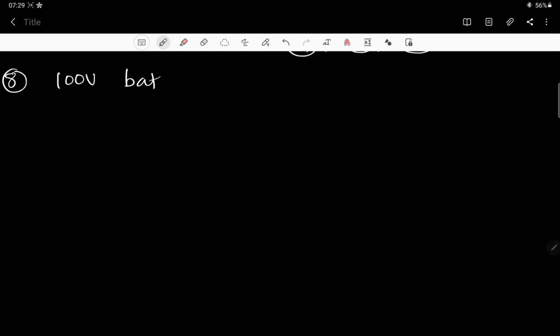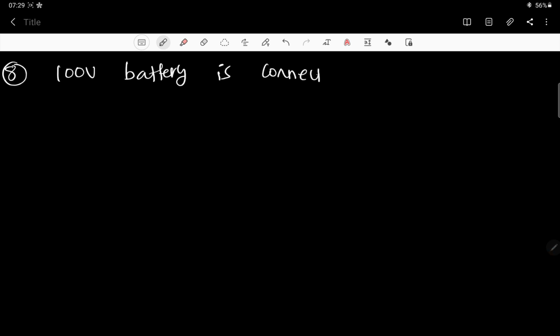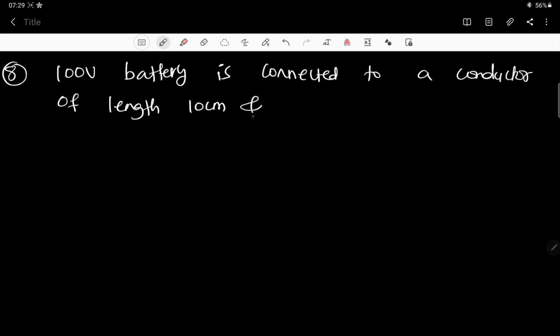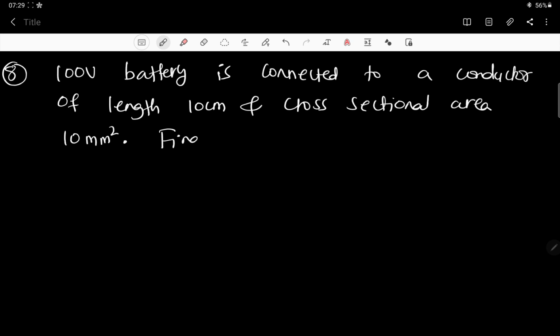A 100-volt battery is connected to a conductor of length 10 centimeter and cross sectional area 10 millimeter square. Find the current passing through it.